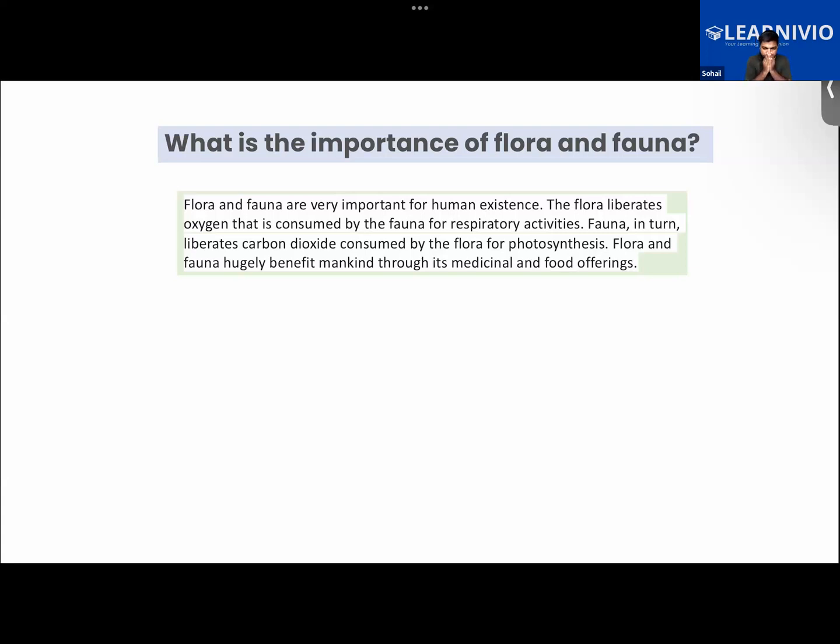And fauna returns the carbon dioxide to flora. Okay, good. And talking about flora, there are lots of important uses of flora, that is the plants. Okay, Ibrahim, read the given paragraph.